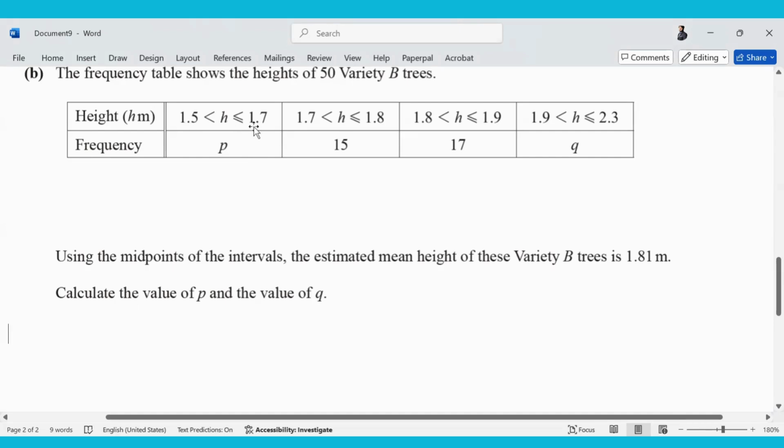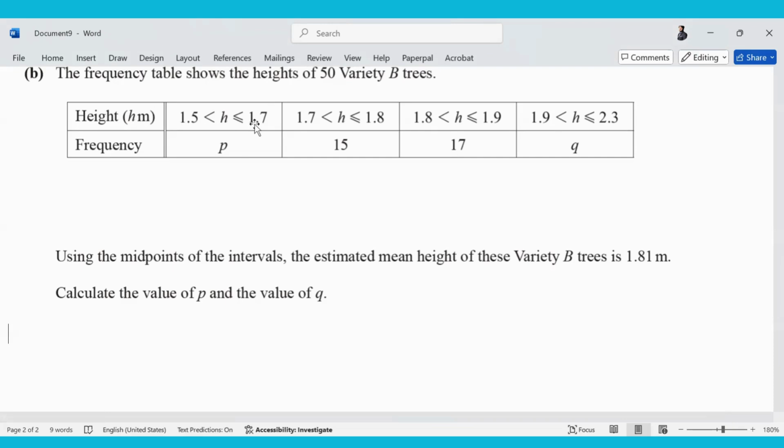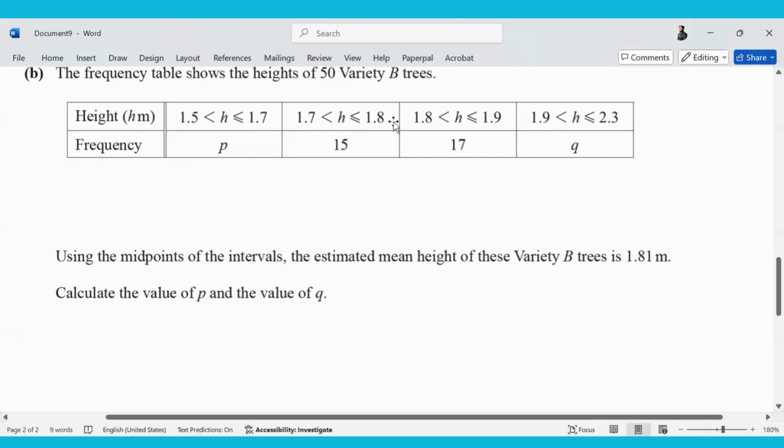Between 1.5 and 1.7 meters, how many trees were there? P. Between 1.7 and 1.8 meters, how many trees are there? 15. Between 1.8 and 1.9, 17. Between 1.9 and 2.3, Q. Understand this first. What is the table telling us? First, we need to understand this.